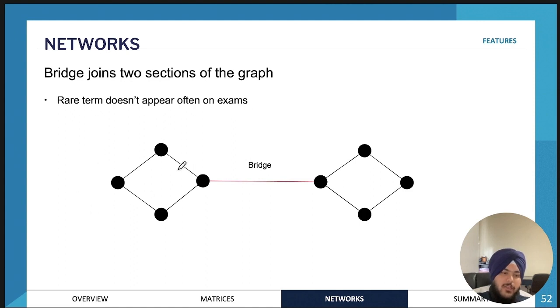If we have 2 different graphs almost, and they're connected by a particular line, so for example here, that would be called a bridge. This term doesn't really appear that often on the exam, so don't really stress about that one.